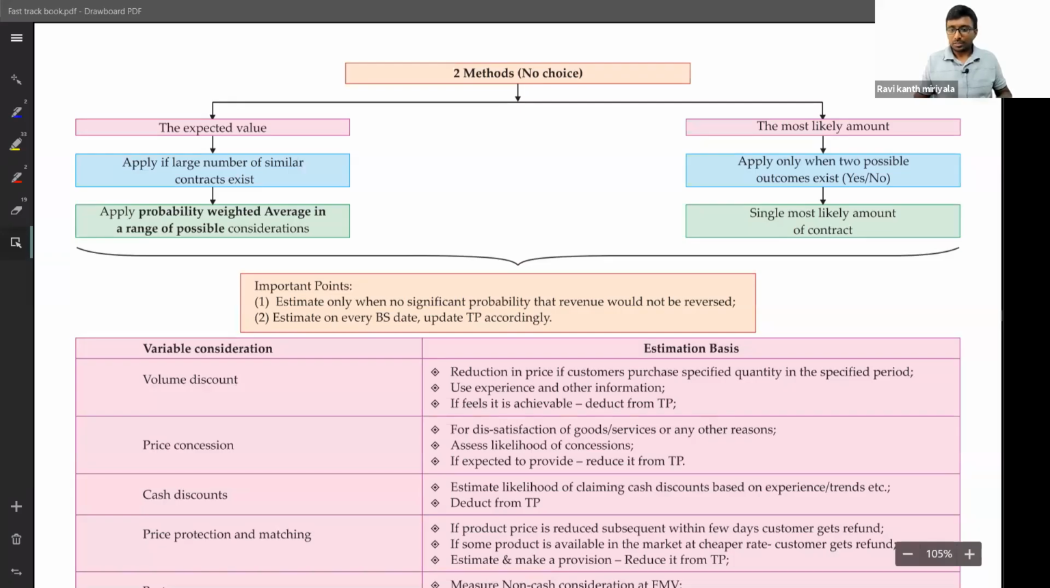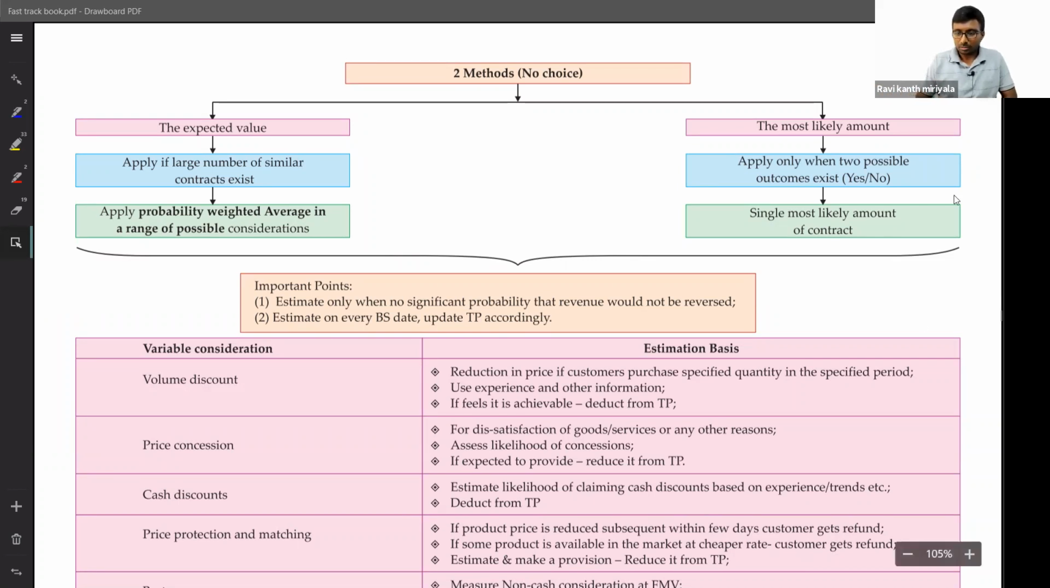Yeah, hi friends. So let us continue the session. We were handling Ind AS 115, and we were in the middle. So let us try to complete that part. Especially in Ind AS 115, I told you already, there won't be a question paper without Ind AS 115. So it is that important, right?